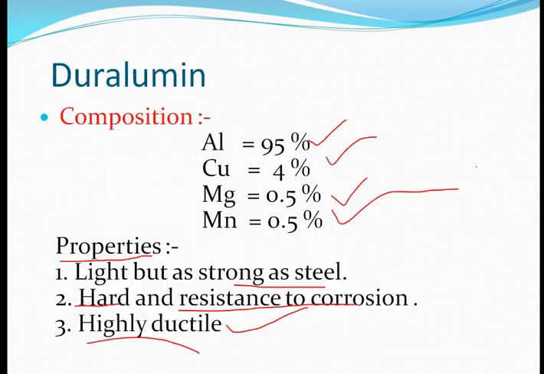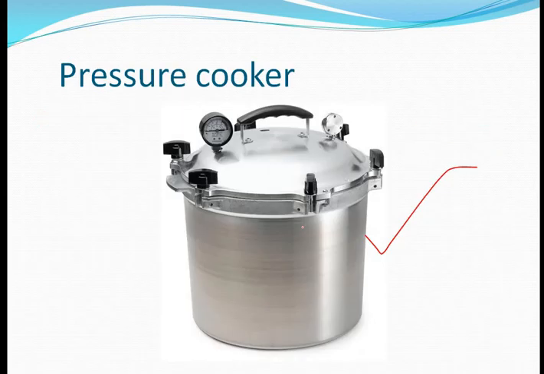Now what is the composition of duralumin? It is aluminium 95%, copper 4%, magnesium 0.5% and manganese 0.5%. So that's the composition for it.